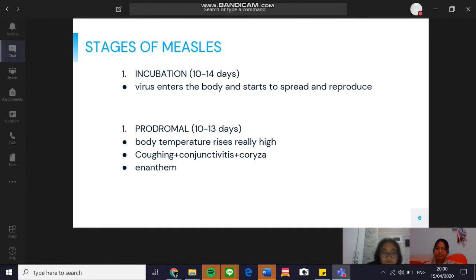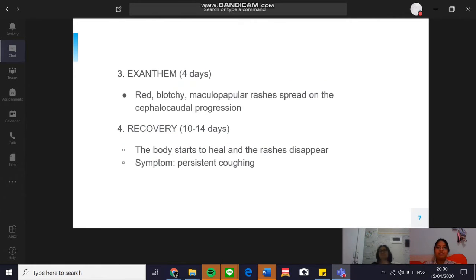Next. The next phase is called the exanthem phase, where red blotchy papular rashes spread in a cephalocaudal progression, starting from the head and then spreading to the rest of the body. This stage lasts about 4 days before the healing stage, which lasts 10 to 14 days. The symptom is persistent coughing. The disease is highly contagious from the end of the incubation stage until the end of the exanthem stage. After recovery, the person will be immune to measles for life.